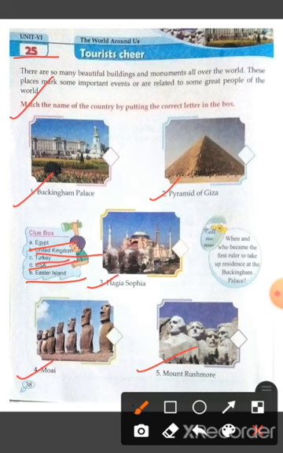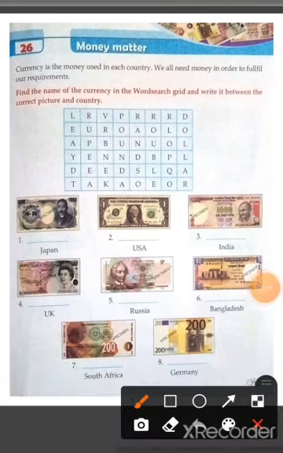Okay, students? Now, the second page, chapter 26, Money Matter. Currency is the money used in each country. We all need money in order to fulfill our requirements. Find the name of the country in the word search grid and write it between the correct picture and country. The note in the first picture is yen, which is the currency of Japan.